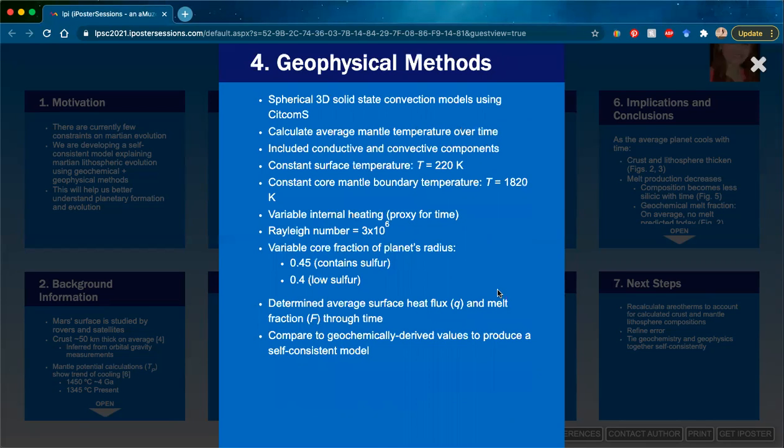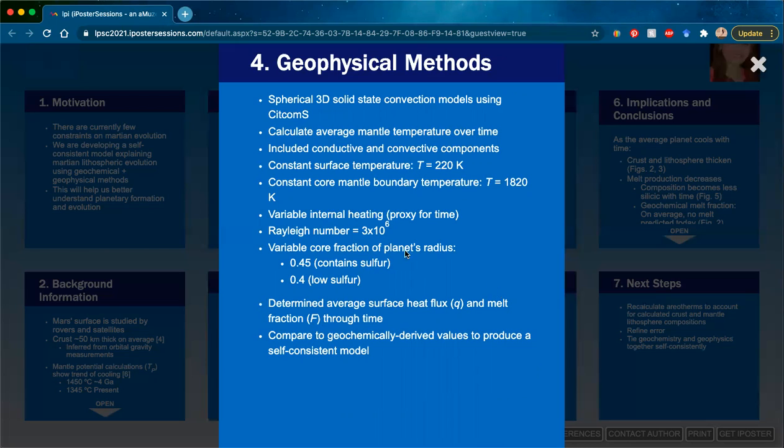Our geophysical methods included calculating geotherms using spherical 3D solid-state convection using CitcomS. These calculated the average mantle temperature over time and include conductive and convective components in the geotherm. So these geotherms go a little bit deeper than the geotherms that we calculated geochemically, because geochemically we stopped the geotherm calculation and then simply incorporated the adiabat calculation, whereas CitcomS did the entire calculation from the surface to the core mantle boundary.